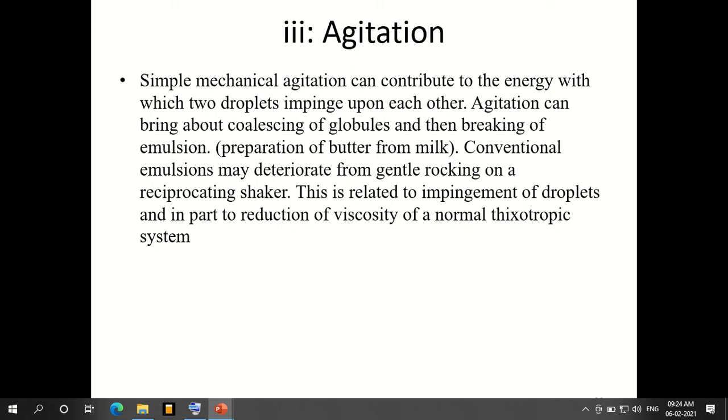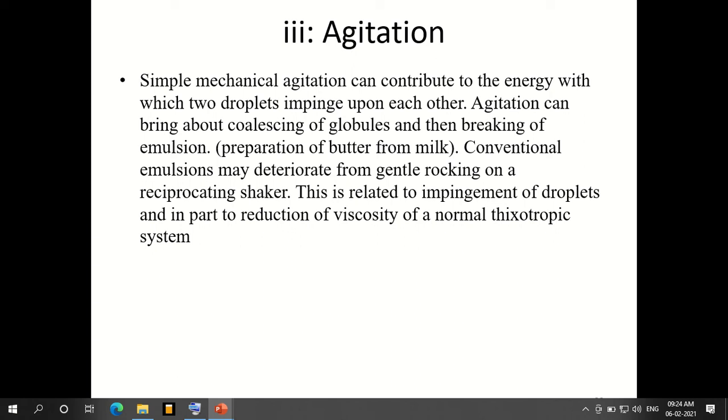Next is the agitation process. To understand agitation, we have to agitate with a mechanical stirrer or any other medium. The simple way to understand how we can agitate is buttermilk. Butter we get from milk. How do we get it? Just by agitating it. What happens exactly there is that the particles of the milk go on colliding with each other, coalescence takes place, and that leads to either precipitation or separation of the phase.